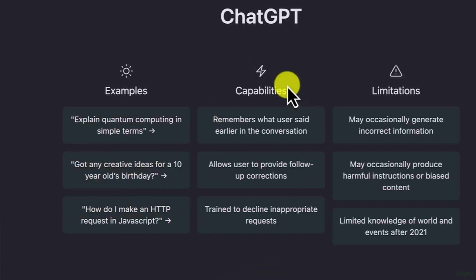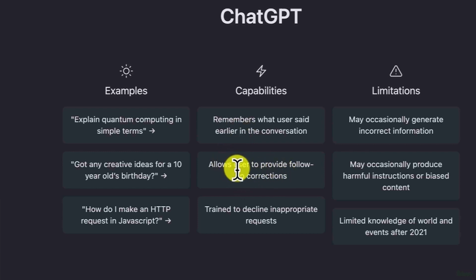And then you have capabilities. This section talks about what ChatGPT can do for you. It can remember what users said earlier in the conversation, so just take note of this. Once you start a conversation, the AI can remember what you said in that particular conversation and allow users to provide follow-up corrections.